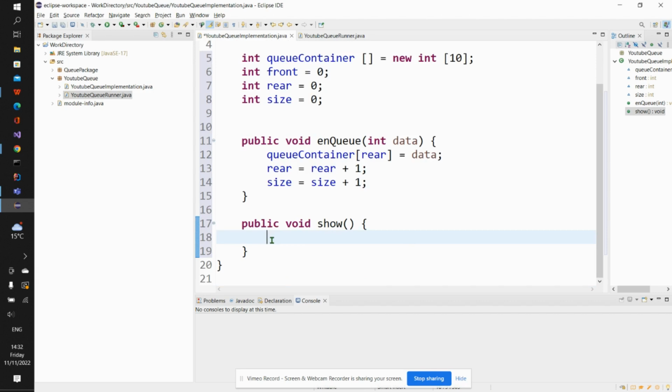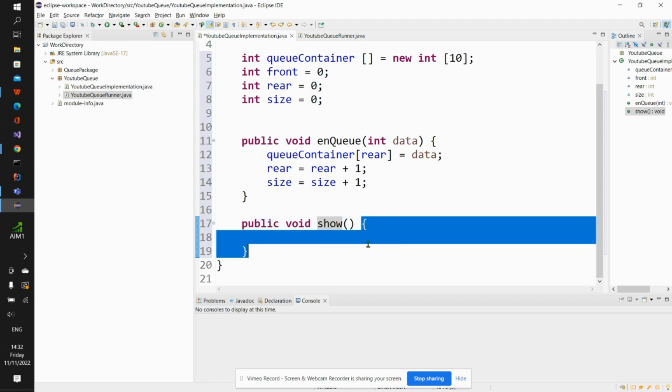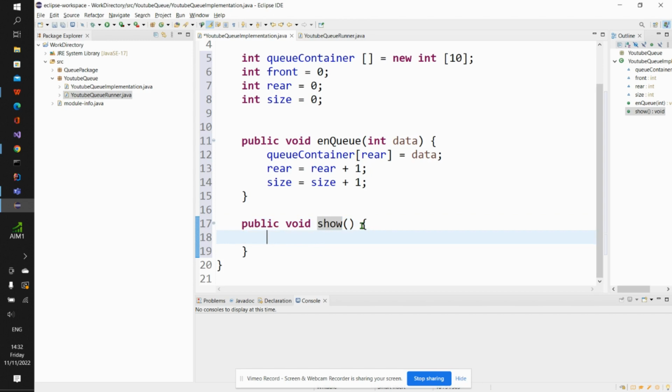Then I will implement the logic that when we perform this show operation, the things inside this curly parenthesis will execute. And what is inside this curly parenthesis is to show all the elements inside this container, right? So the way we will do that is to use the concept of for loop, right? So I will say for, then int i equal to 0, then I will say i less than size, right? Then I will say i plus plus.